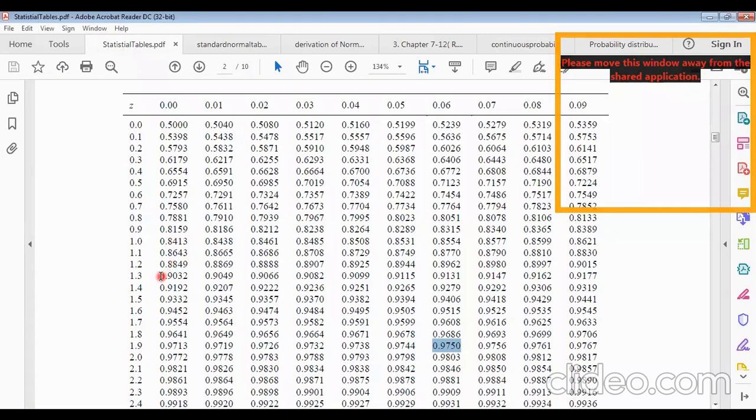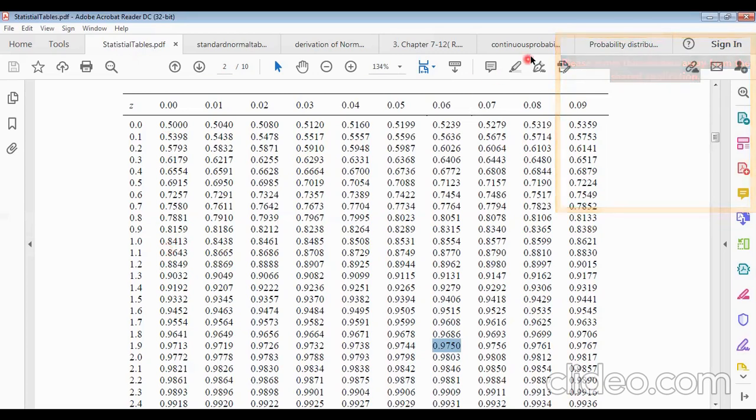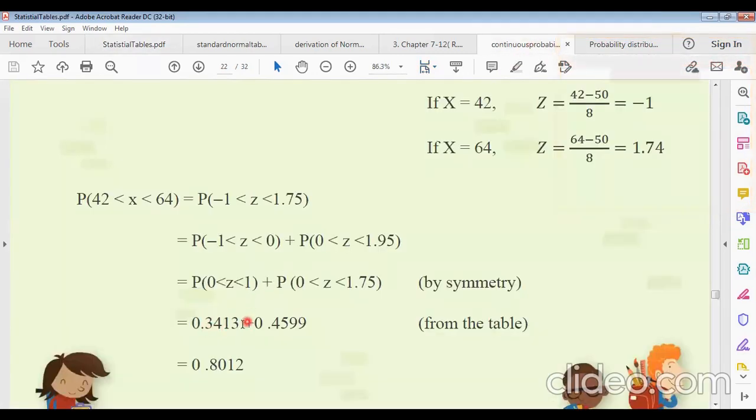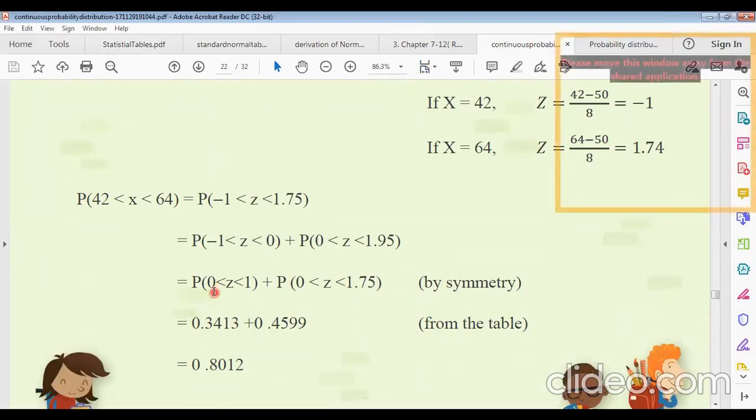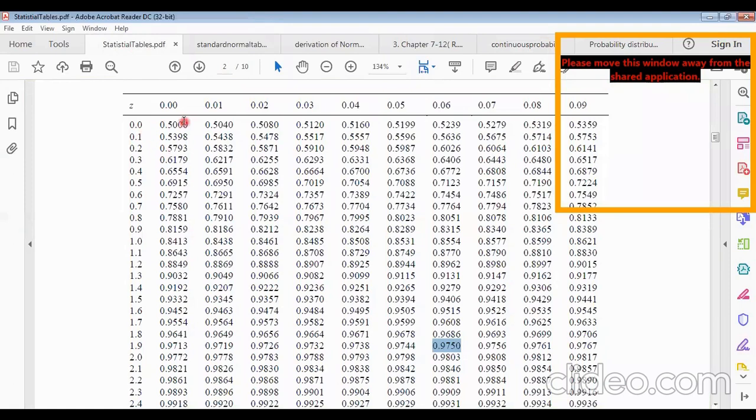So 0.8413 minus 0.5 is 0.3413, the area between Z equals 0 and Z equals 1. Another one is from Z equals 0 to Z equals 1.75. What will be the table value?